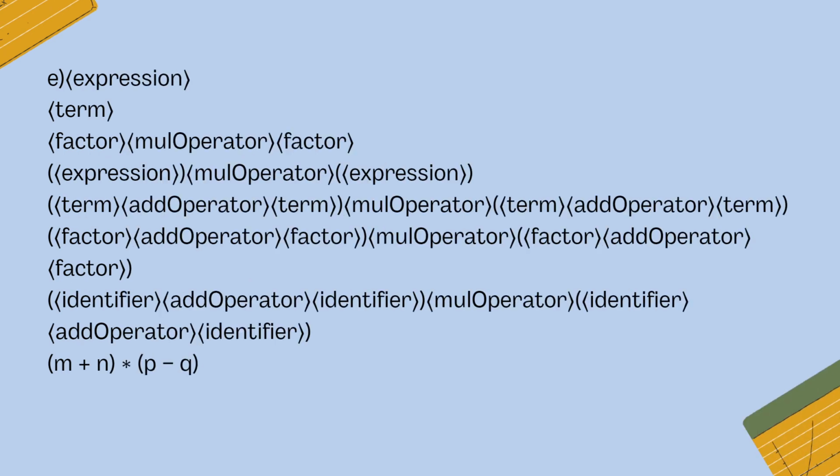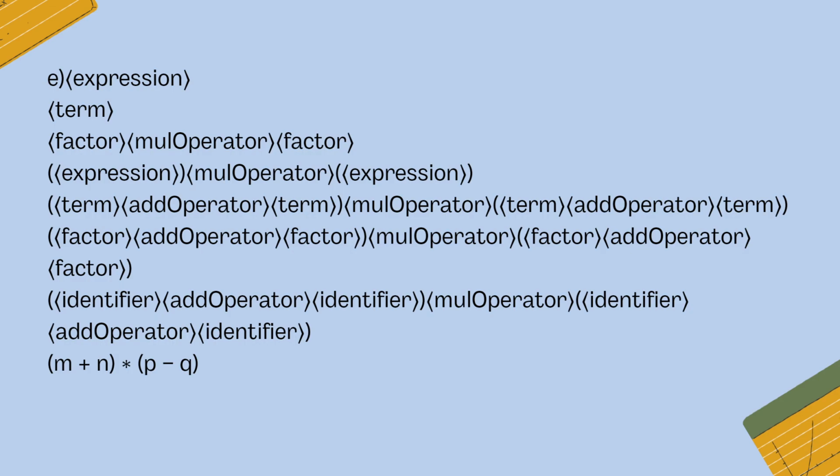And we have E, that is given as expression, given as term, factor, mul operator, factor, again grouped in expression, then mul operator again grouped in expression. In expression we have grouping of term, add operator, term, mul operator, then grouping of term, add operator and term. Then in the grouping we have factor, add operator, factor, mul operator and grouping of factor, add operator, factor.